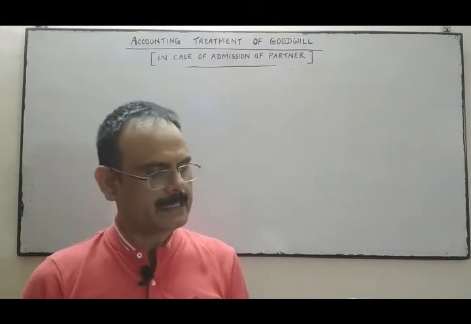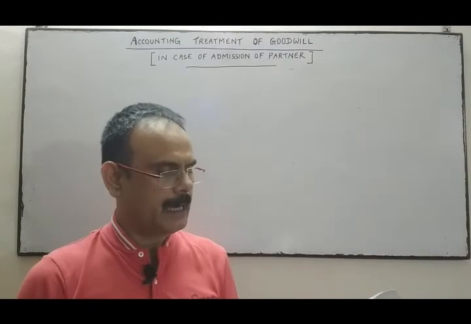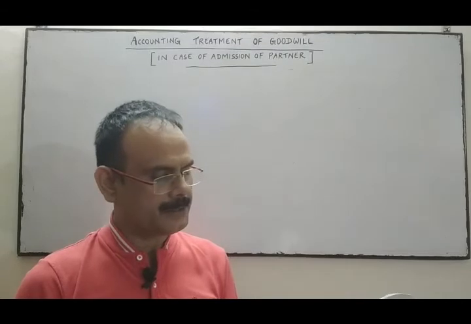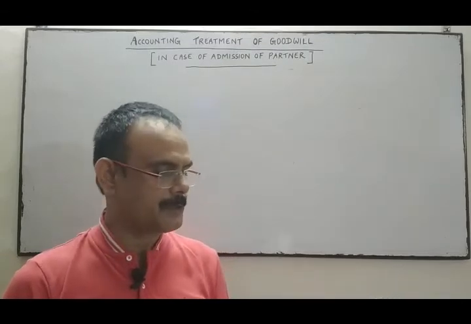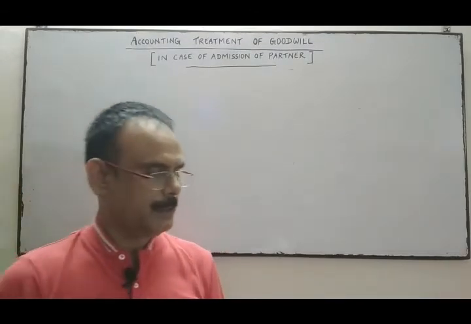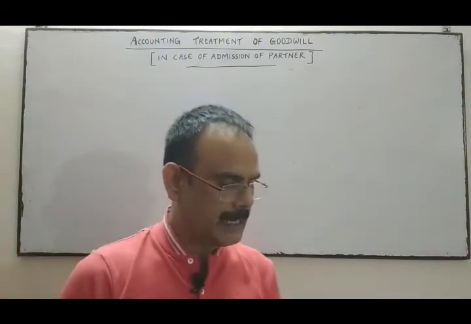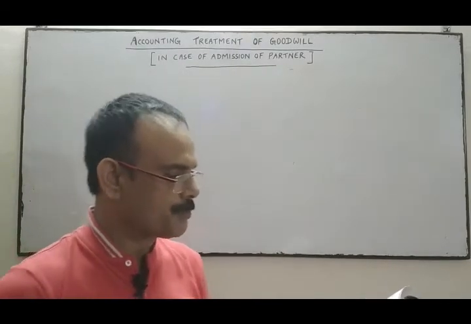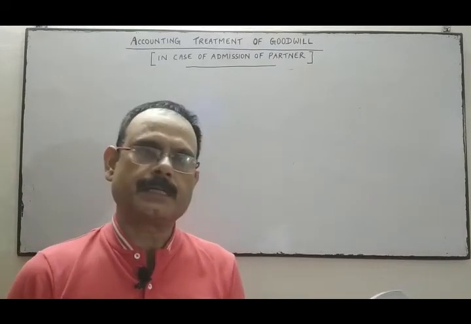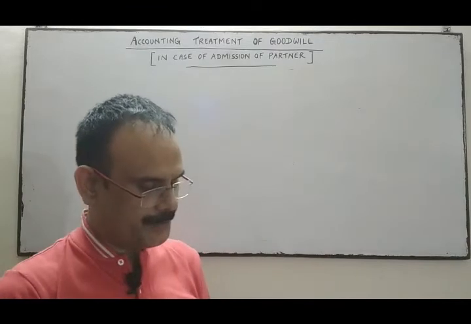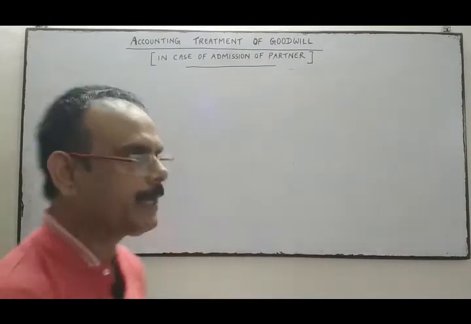Z brought his share of goodwill in cash and brought 10,000 in cash and plant costing 50,000 towards his capital. Goodwill amounting to rupees 15,000 appeared in the books. X and Y further decided to withdraw 50% of their goodwill in cash. Pass journal entries.